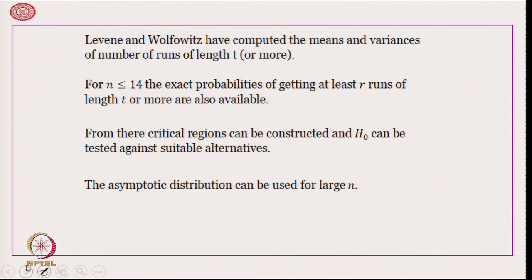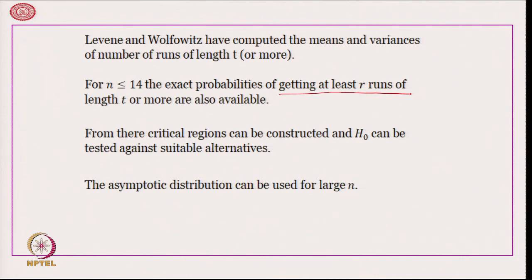Now, Levene and Wolfowitz have computed the mean and variance of the number of runs of length t or more. For n less than or equal to 14, the exact probabilities of getting at least r runs of length t or more are also available, and they are tabulated, and from there the critical regions can be constructed and H naught can be tested against suitable alternatives.